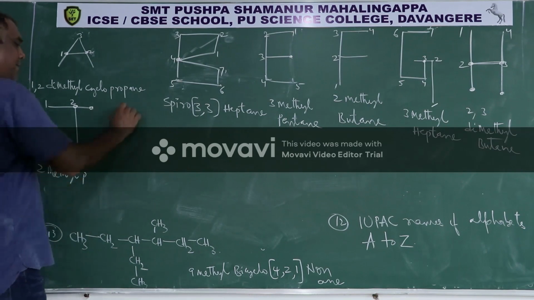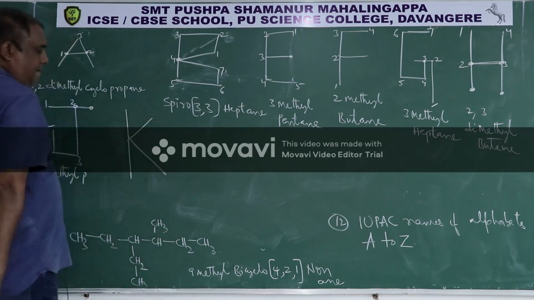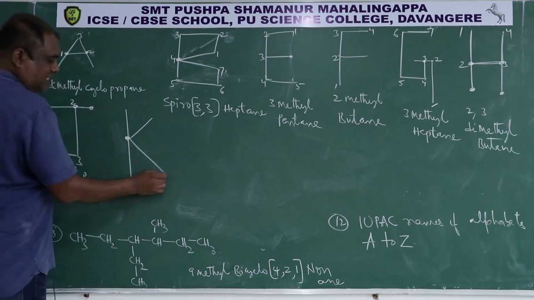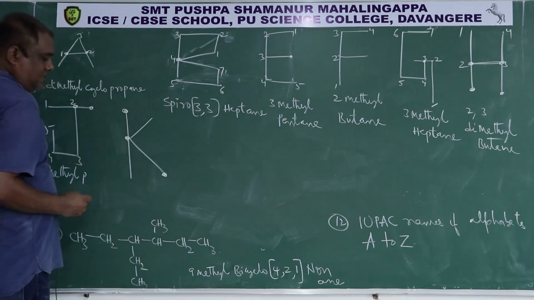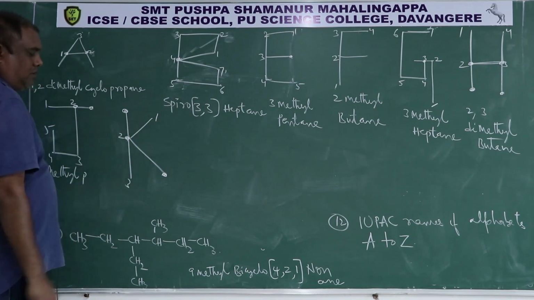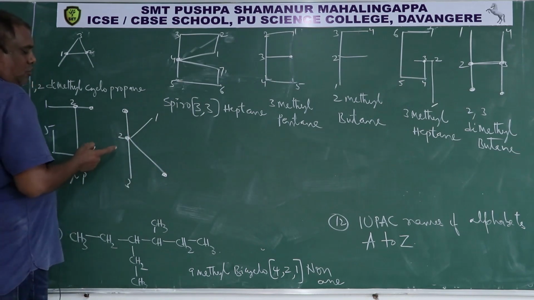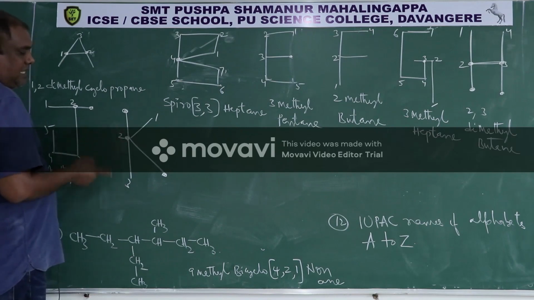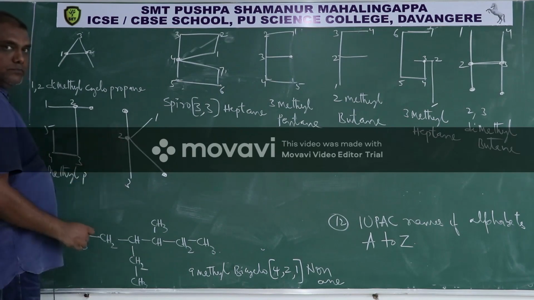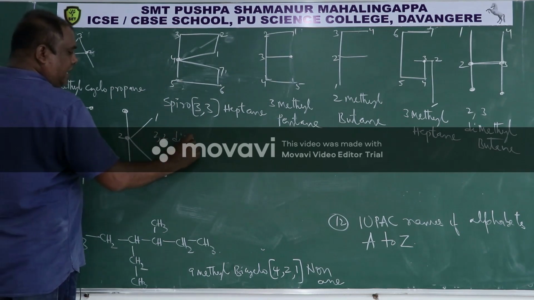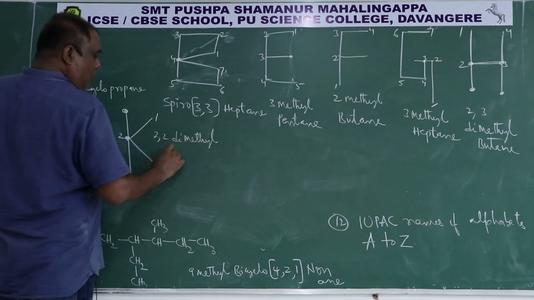Then K. K has a carbon to which this side chain and this side chain are attached. Therefore numbering is 1, 2, 3. Then it becomes 2,2-dimethylpropane.